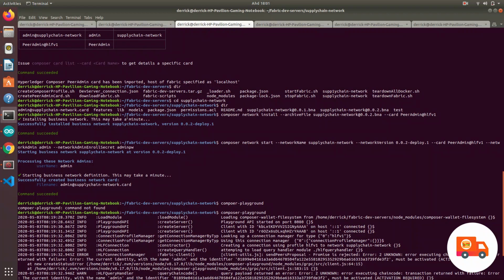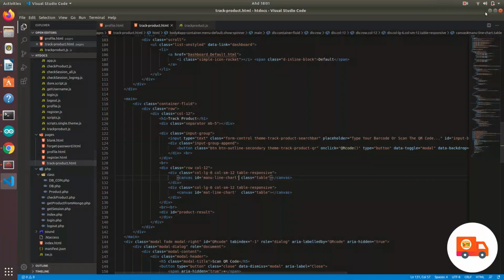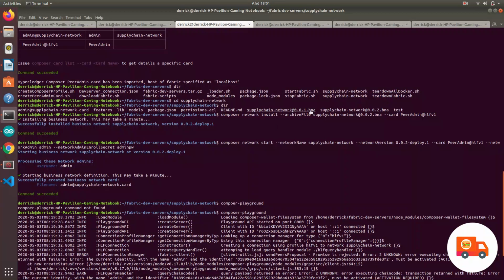But if you don't want to use the Hyperledger Composer to edit any files, you can actually use Visual Studio Code to code it right here. Then you archive it, then you install and deploy it into the Hyperledger Composer. So there are two options for you to choose. Basically, I just tried to deploy the first file, which is the generated file.